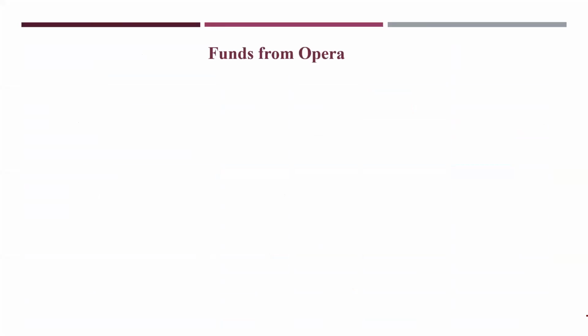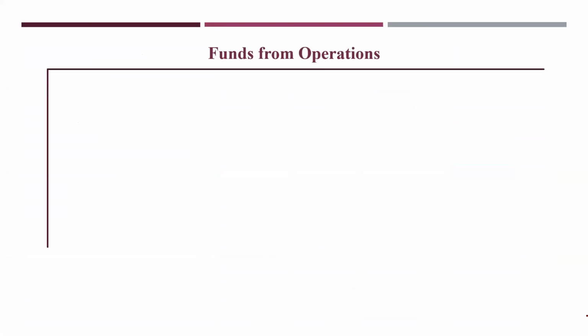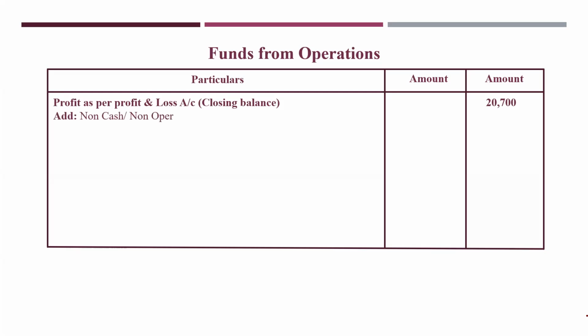So now what we will do, we will find out funds from operations. Either you can calculate fixed assets first or funds from operation, any of these things. So I'm drawing a table over here as it's a plain screen. So in this table, first I'm writing here particulars, amount and amount. Okay. Now next, profit as per profit and loss account, take what is in the closing balance of 2018. So that is 20,700. It's a profit.